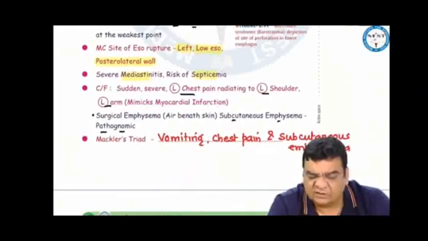These patients come to us with sudden onset of severe left-sided chest pain radiating to the left arm and to the left shoulder, and there would be subcutaneous emphysema, which is a pathognomonic feature here. The Mackler's triad is a combination of vomiting, chest pain, and subcutaneous emphysema seen in this Boerhaave syndrome.